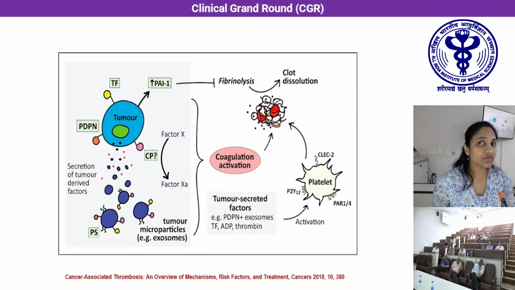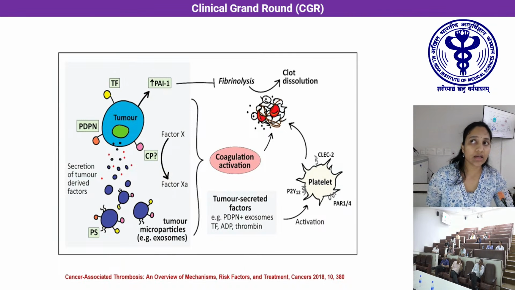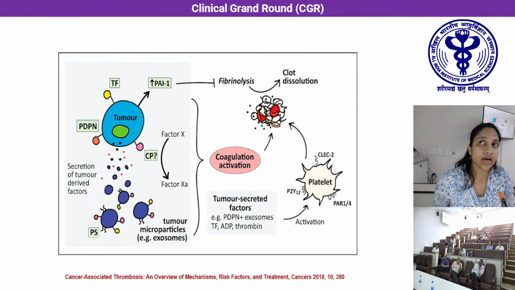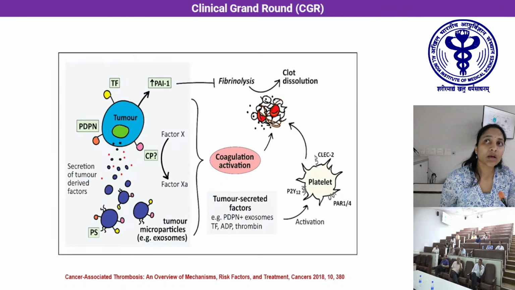During the formation, phosphatidylserine of the inner membrane is also exposed on the outer membrane in these microparticles, which acts as a procoagulant. And also, tumor cells produce direct platelet activators like ADP and thrombin. By these mechanisms, it increases the coagulation activity, and also tumor cells produce increased plasminogen activator inhibitor, which further inhibits fibrinolysis, and that inhibits the clot dissolution, thus anticoagulation is reduced.